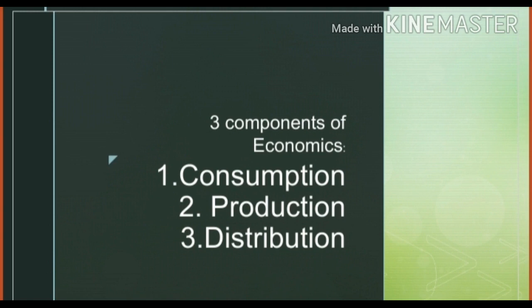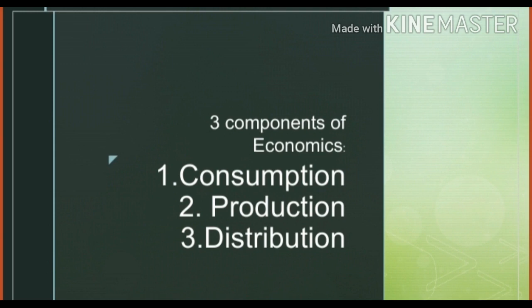Fine. Now mark this word, factors of production. What are the factors of production? Factors of production are those factors which are required for production. There are only four factors of production. Number one, land. Number two, labor. Number three, capital. Number four, entrepreneur. So, four factors of production are there. Now, if the income is distributed among these four factors of production, then that is known as distribution.